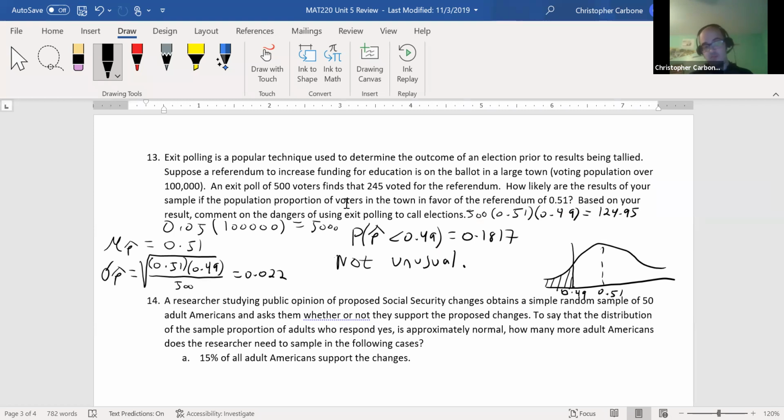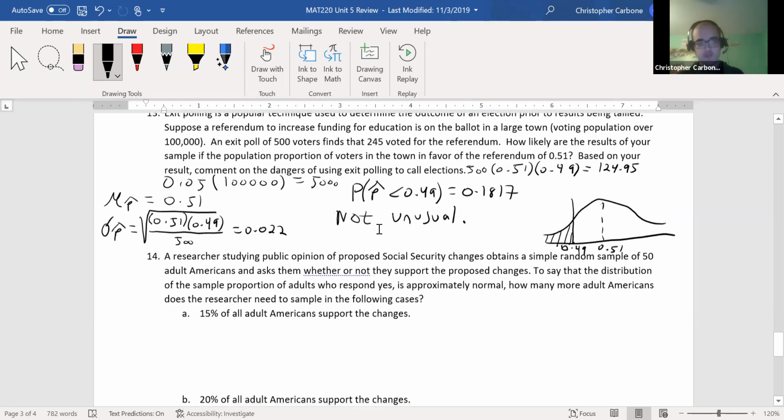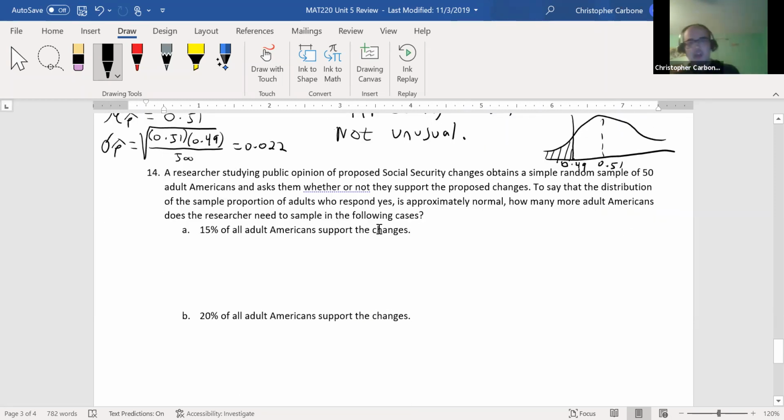And then question number 14. We have here a researcher studying public opinion of proposed Social Security changes who obtains a simple random sample of 50 adult Americans and asks them whether or not they support the proposed changes. To say that the distribution of the sample proportion of adults who respond yes is approximately normal, how many more adult Americans does the researcher need to sample in the following cases? 15% of all adult Americans support the changes.